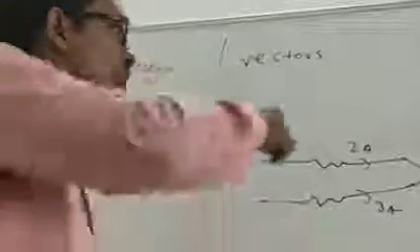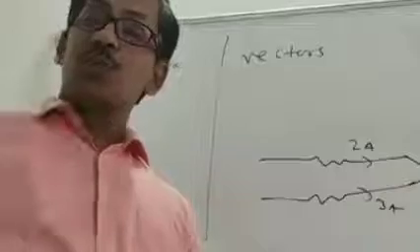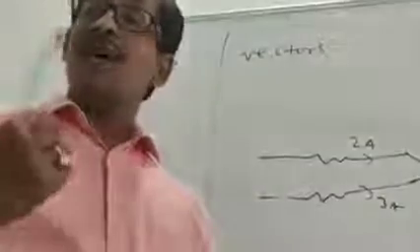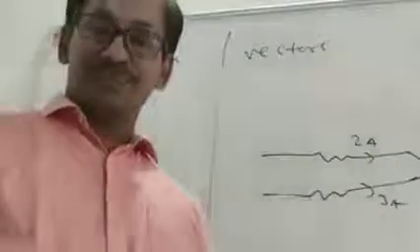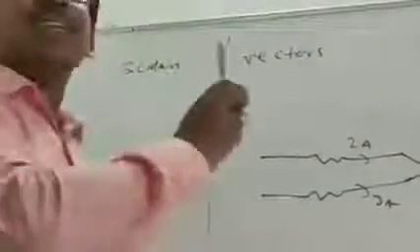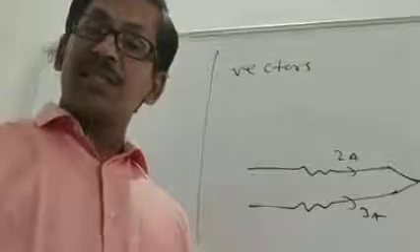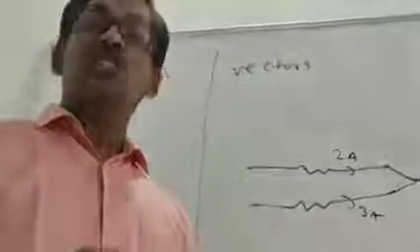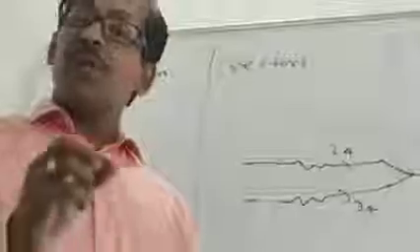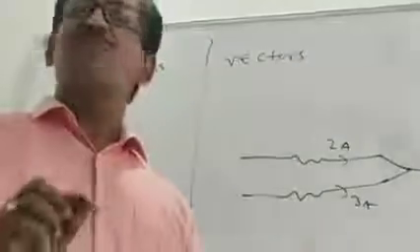In the column of vectors, what do you write? Vectors have both magnitude as well as direction. Second point: scalars can be added algebraically, meaning using the ordinary laws of algebra. But vectors can be added using the laws of vector addition.